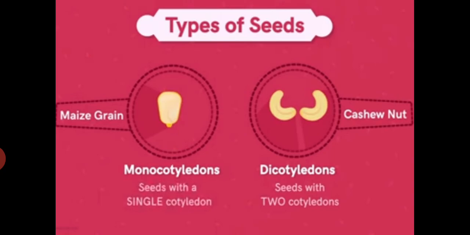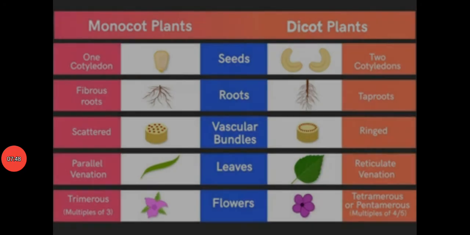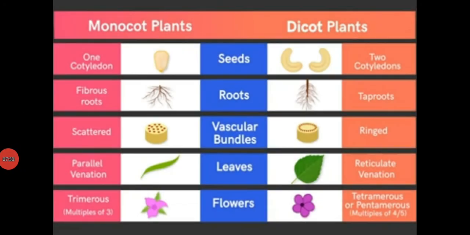Let's see the differences between monocot and dicot plants. In monocot plants, the seeds are with one cotyledon, but in dicot plants the seeds are with two cotyledons. In monocot plants, the roots are fibrous roots, but in dicot plants the roots are taproots. In monocot plants, vascular bundles are scattered, but in dicot they are ringed.